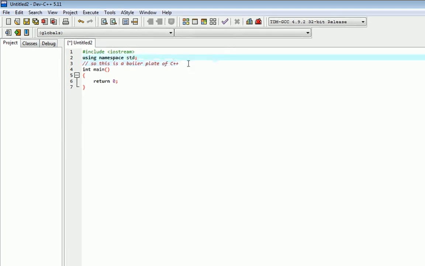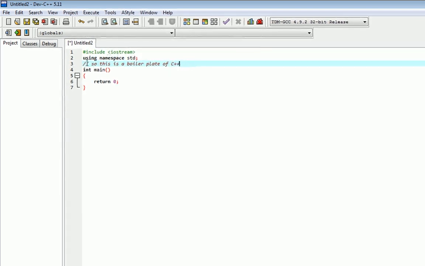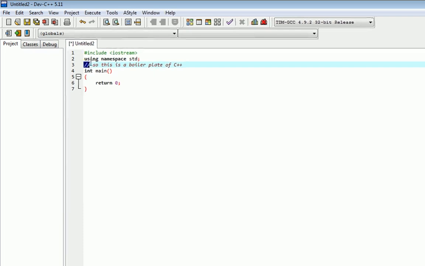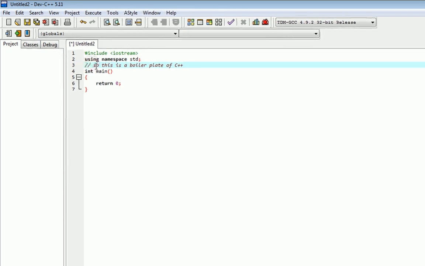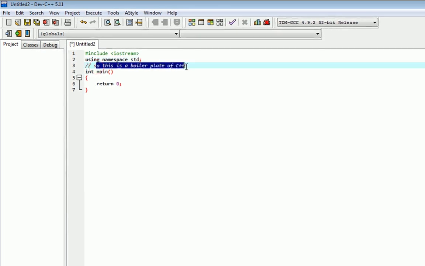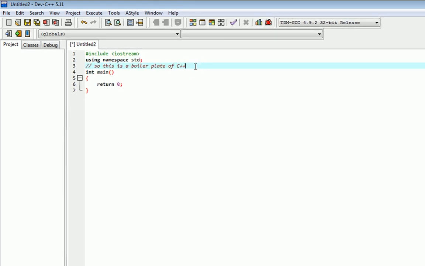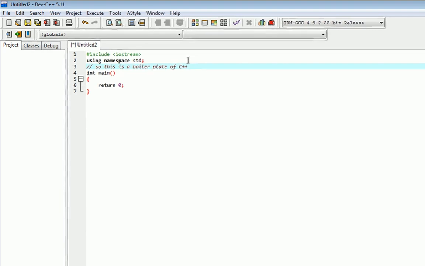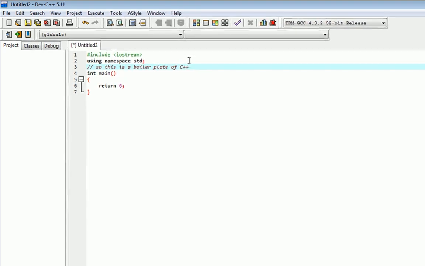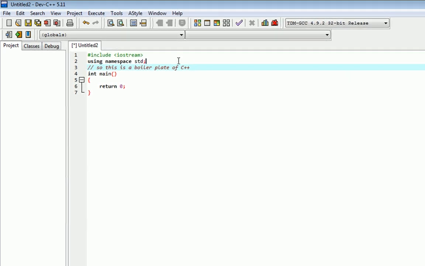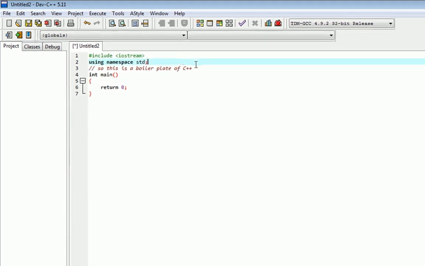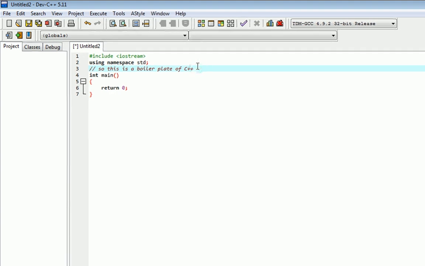So this is a comment. We can write a comment by using the double slash over here. As you can see, I have highlighted it. By using this double slash we can write a comment. You can literally write anything over here, but the main purpose of the comment is to make the developer or other developers understand what the purpose of the code is and what the function is doing. So this is a single line comment.